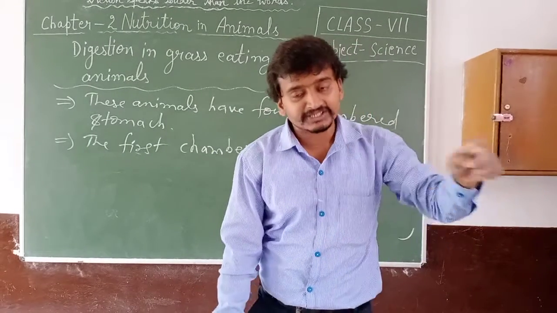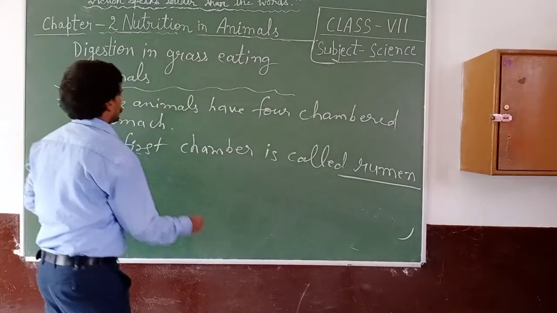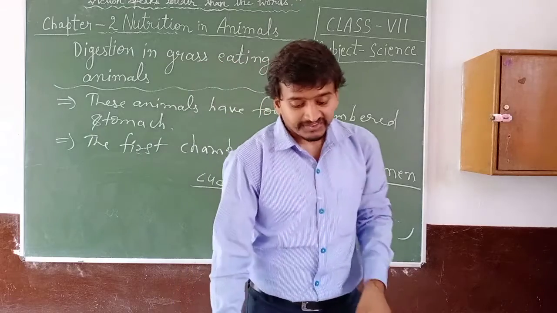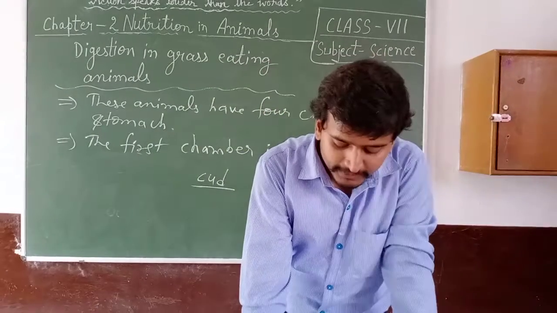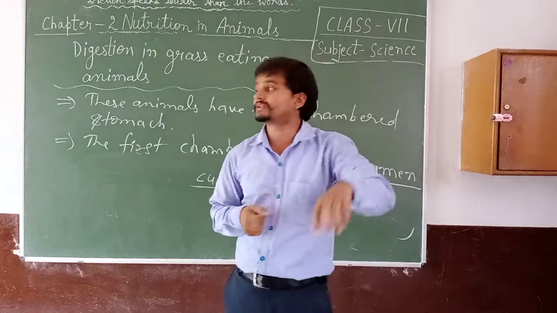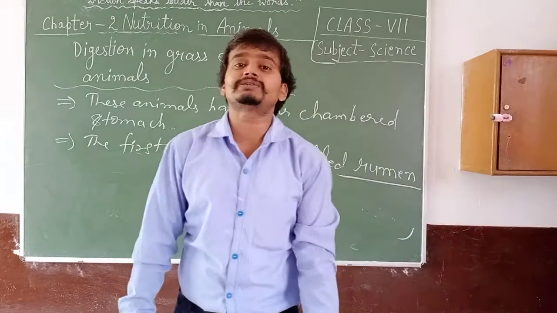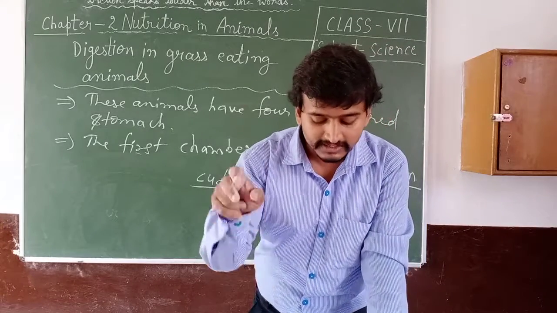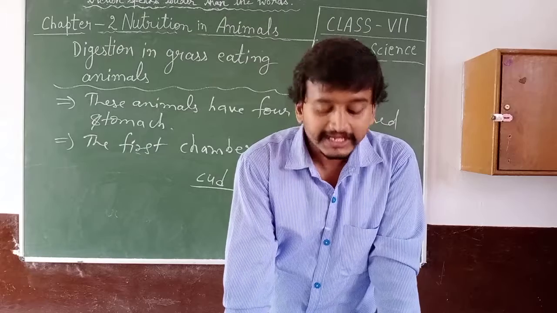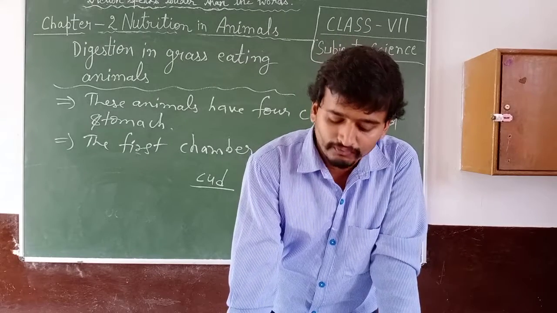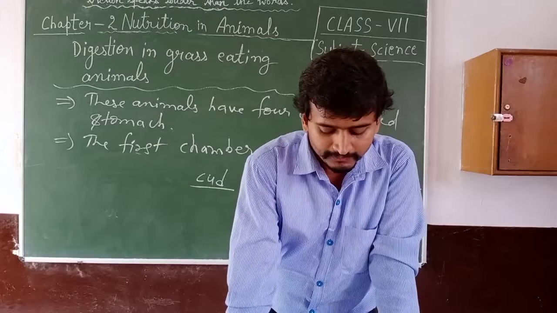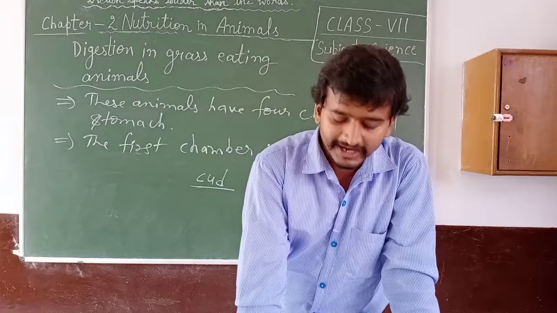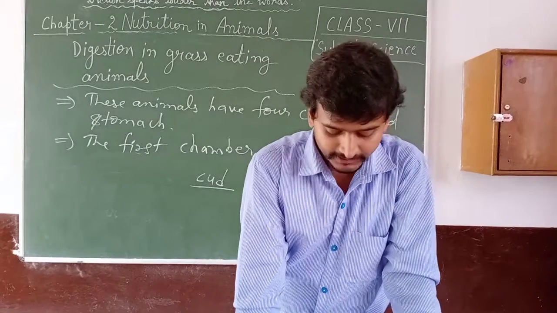The food material is now called cud. The additional chewing helps in breaking down the cellulose content further. When they start chewing again, the cellulose is converted into smaller parts. The regurgitation and chewing of cud is called rumination, and the animal that does it is called a ruminant.